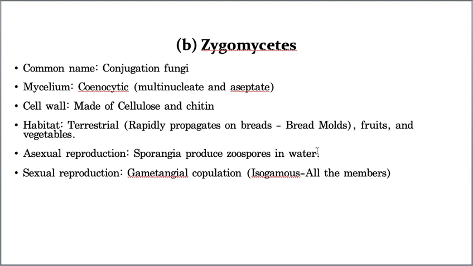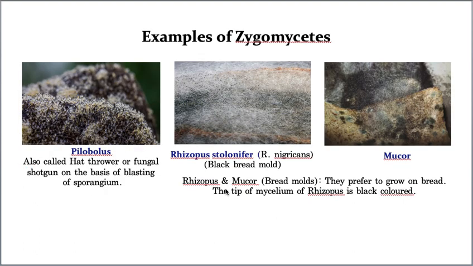Very important question, students, you have to remember this. Okay. Now, asexual reproduction is by the production of spores in a special sac-like structure called sporangia, and sexual reproduction takes place by gametangial copulation and also by the production of isogametes. This I explained in the last class. Now let us take the examples of zygomycetes. The first one is called Pilobolus. Again, I repeat, Pilobolus. It is also called hat thrower or fungal shotgun.